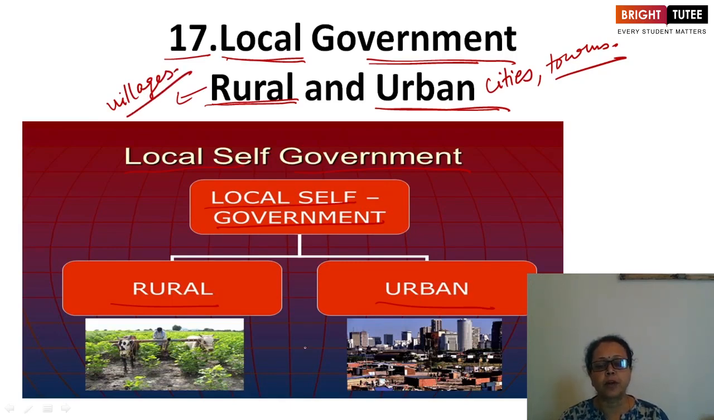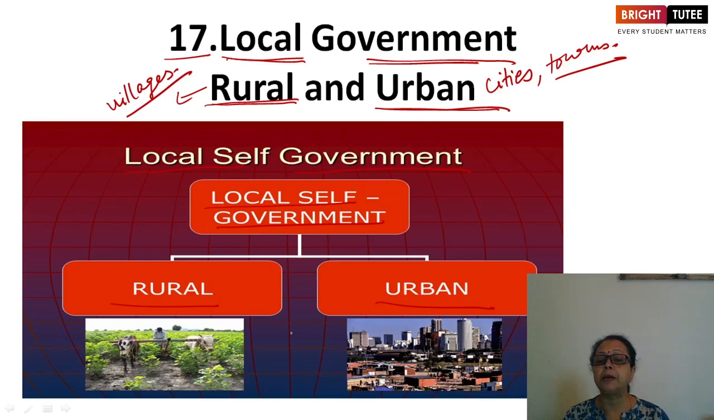So what is the importance of this local government? Already we have the central government, we have the state governments. Why and what is the need of this local government? First of all, we have to discuss the formation of the local government. Then gradually we have to discuss why it is needed in a democratic country. What is the need and requirement of the local government? Who are the authorities inside this local government?